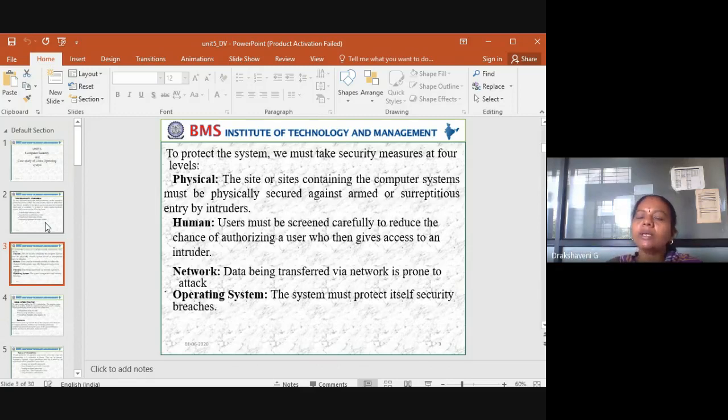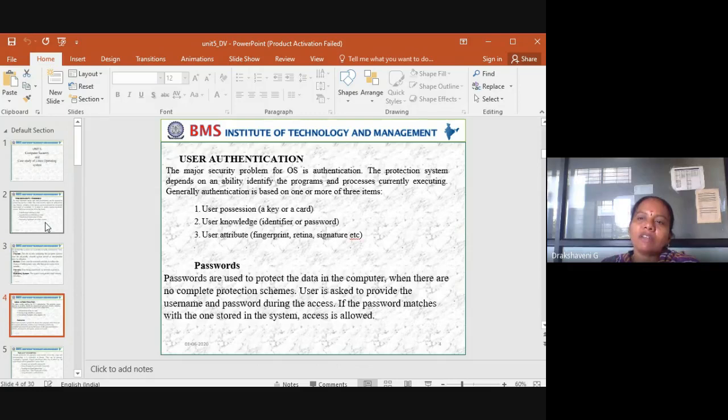Then network: right now we are using an online platform, so this should be secured. The same way here, network. Then operating system: all these things should be taken care of by the operating system, which we have seen. And we have even seen user authentication.